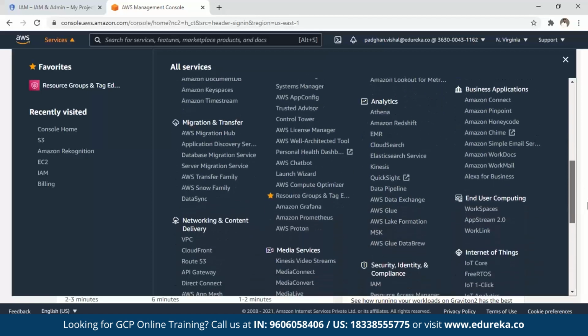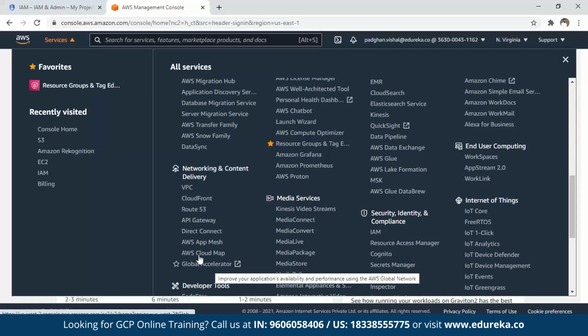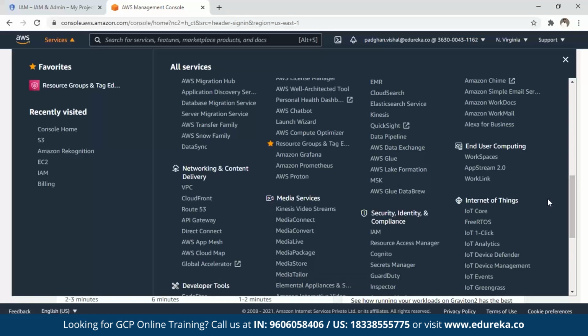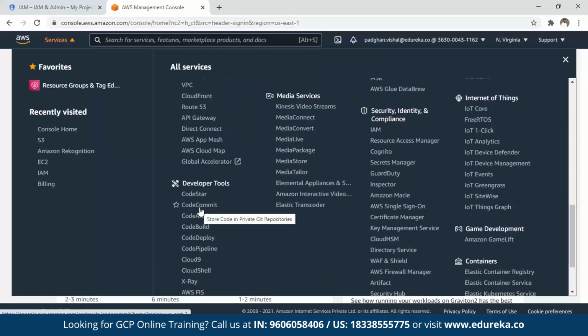So if you scroll down, you'll get information about those. You see, you have VPC here, and CloudFront is one more that should be here somewhere, which is equal to GCP CDN. And then you have your developer tools. Okay, so you have your CodeCommit, which is similar to the Google Cloud Repositories that we saw. So that is what these services let you do, and these basically let you deal with all this data that is there for you to work with.